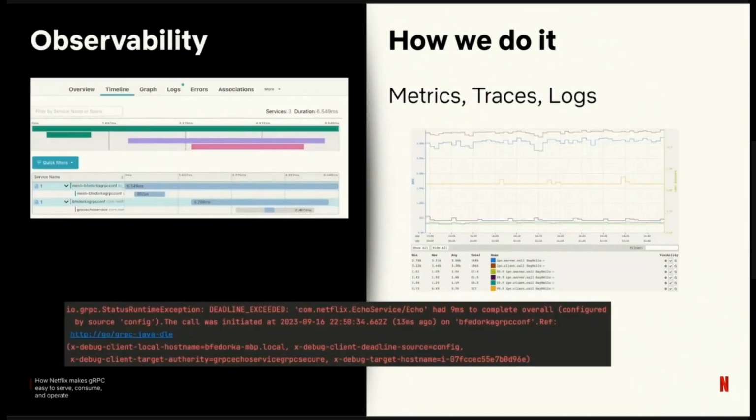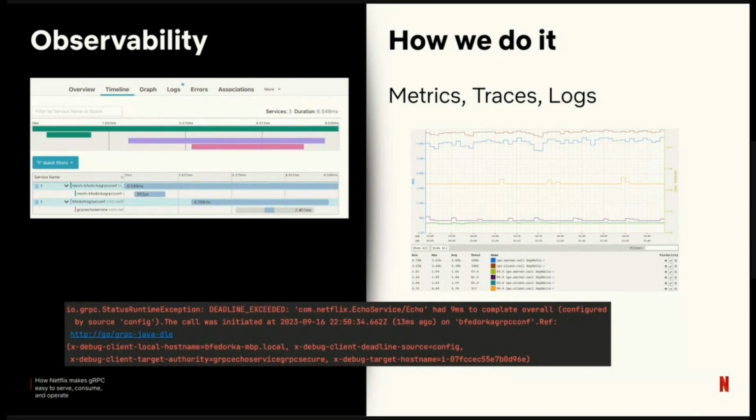Observability. I was really excited to see that talk about observability during this morning's keynotes. We're doing a lot of the same stuff. We track metrics for every call from both the client and the server. This gives us really important visibility on how calls are impacted and how they might be experienced differently on different sides of the network. At an OSS level, we're using our Spectator API and the specification in there for what we call our common IPC metrics.